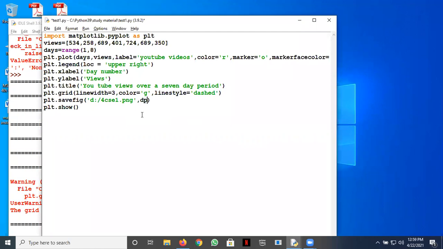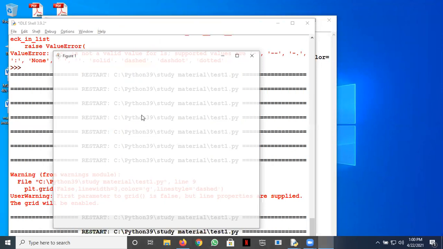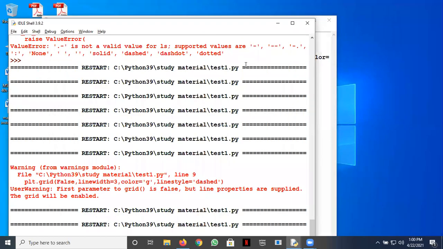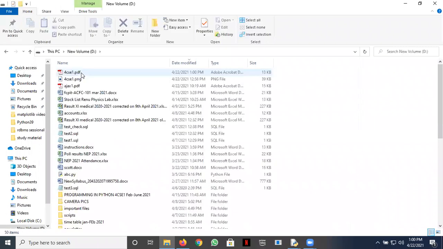There is an argument known as DPI, that is dots per inch, and then you can give it as 500. And you can also save it in different formats. By default, it is PNG. So I can write here, say, PDF. You can save it as a PDF also. Let's do that, whether it runs or not with some problem. Yeah, so this is the plot on screen, and then let's open the PDF, which would open up very quickly. Let's go to D drive and look for this PDF.